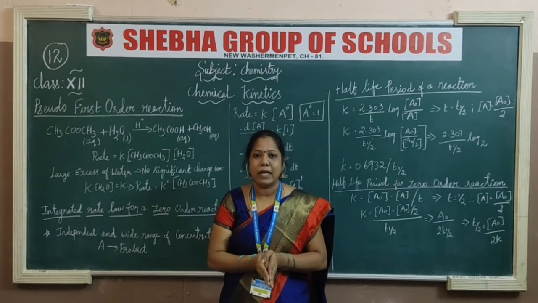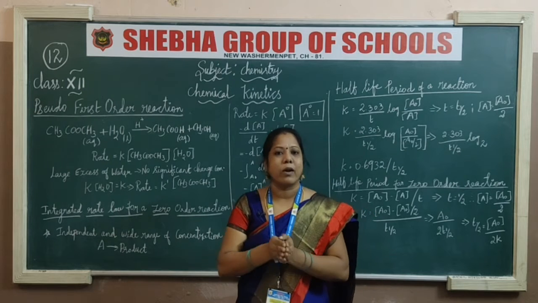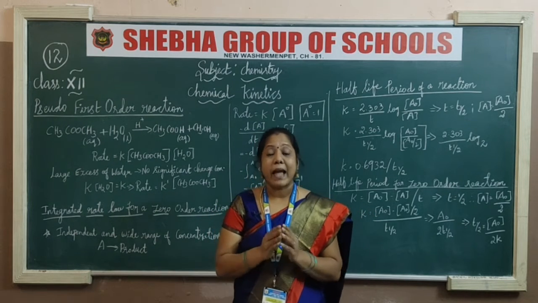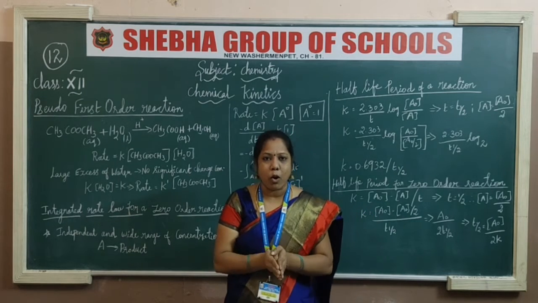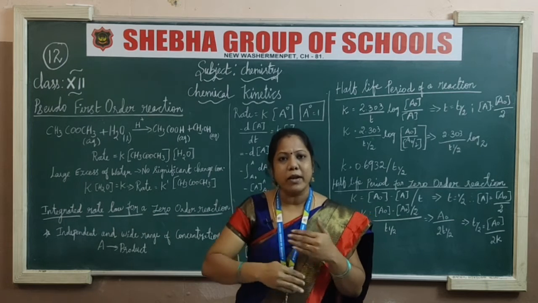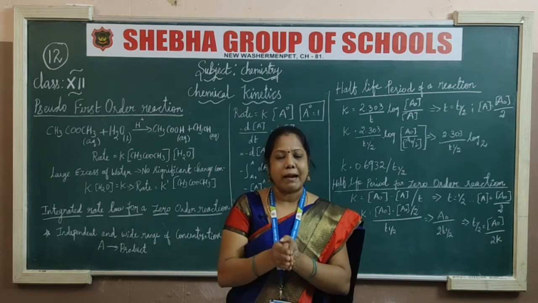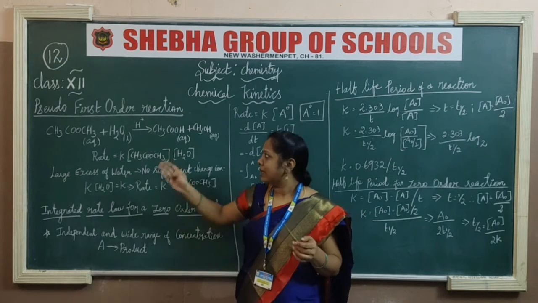If only one type of reactant is involved, that is called a first order reaction. If two different types of reactants are involved in the reaction, what is that called? Second order reactions. As we continue, if three types of reactants are involved in the reaction, it is called third order. Likewise, the reactions go on.